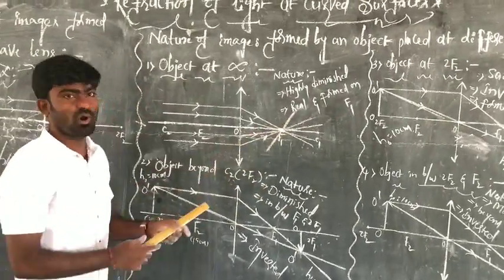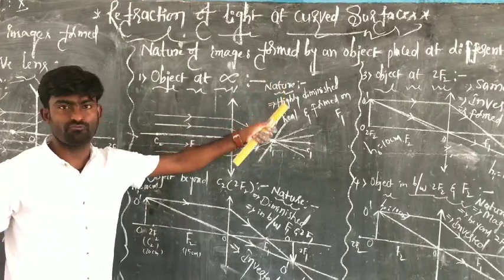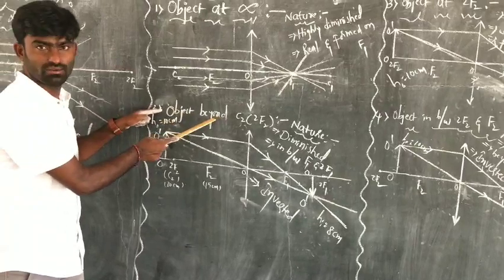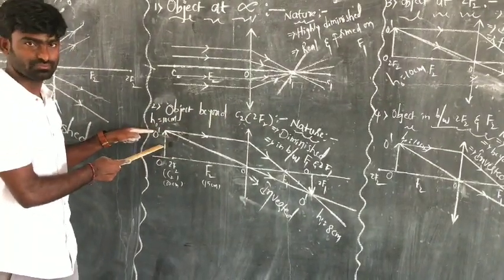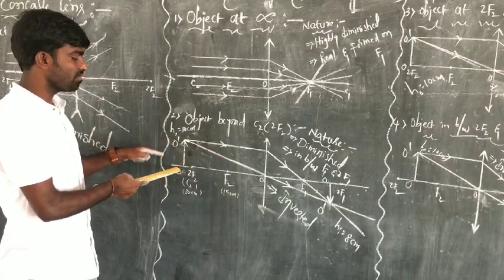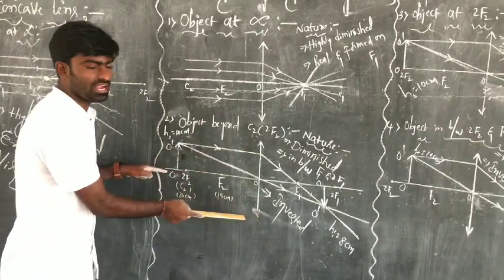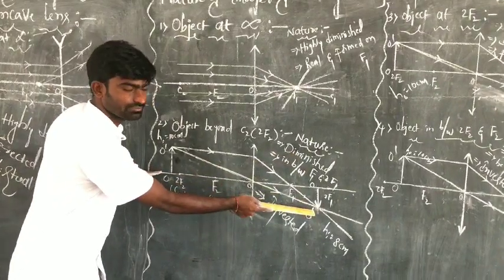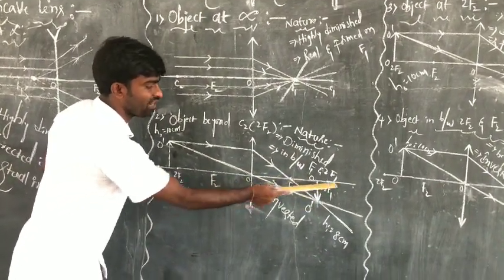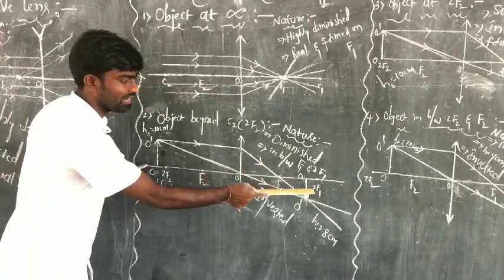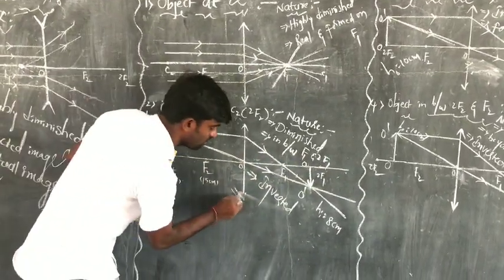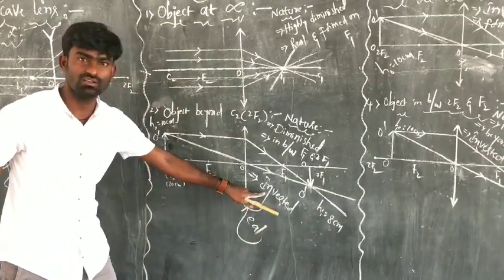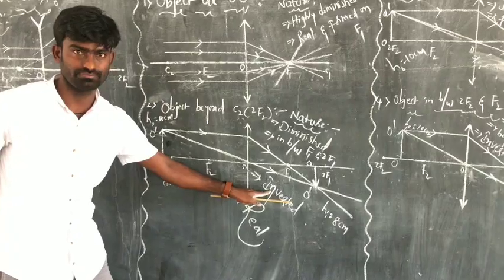So here, a point-sized, highly diminished image will be formed. And in the next case, the object is beyond the center of curvature of a biconvex lens. The nature of the image is diminished, and it is formed in between F1 and 2F1 and can be captured on a screen, and hence it is a real image and is vertically inverted.